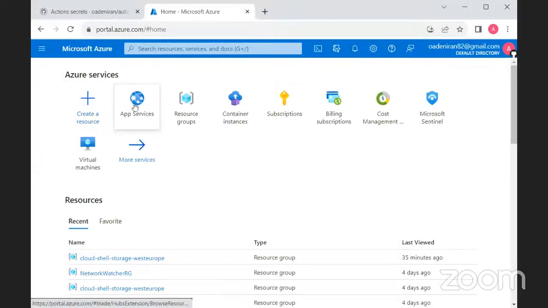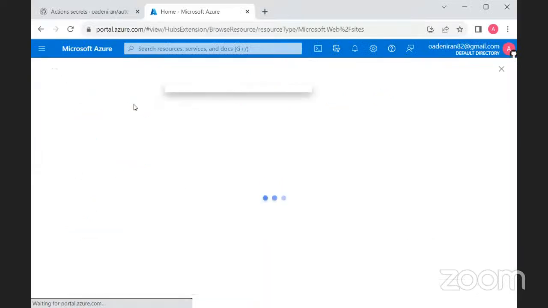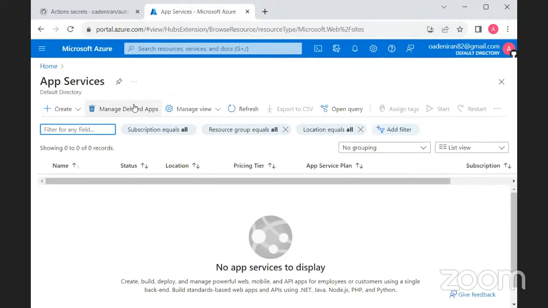So continuing with what we have today. This is the Azure App Service, just as we did the last time. We'll be deploying the app again. So let's create a web app.